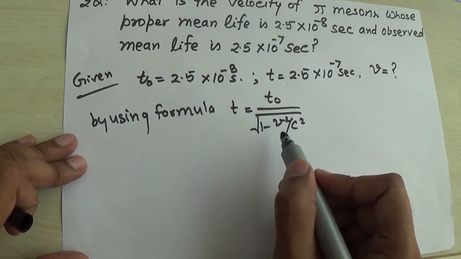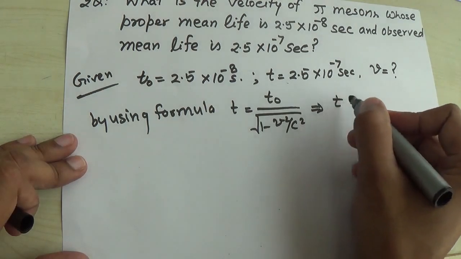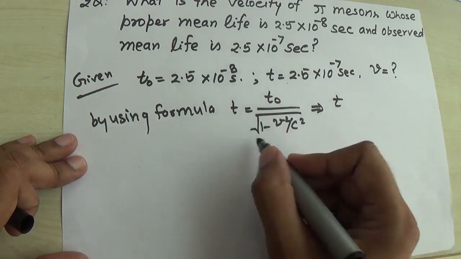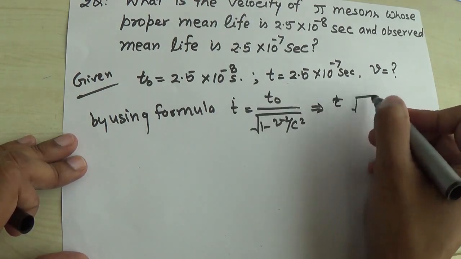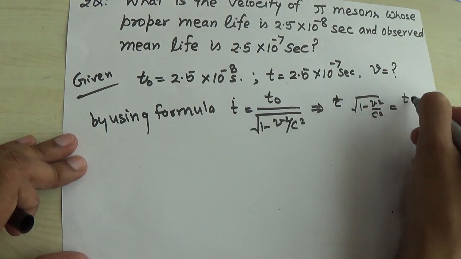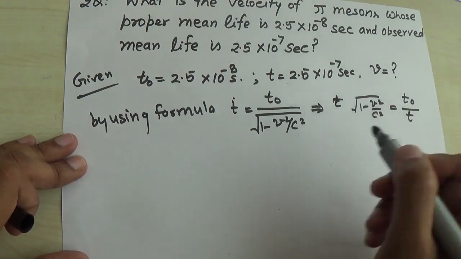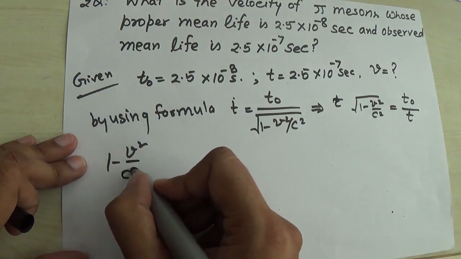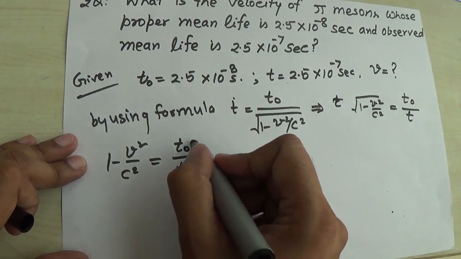So just rearranging the terms, by taking it on this side, square root of 1 minus v square upon c square is equal to t naught upon t, and now squaring both sides, it becomes 1 minus v square upon c square is equal to t naught upon t whole square.